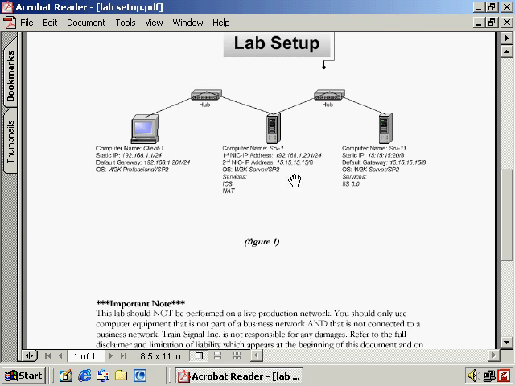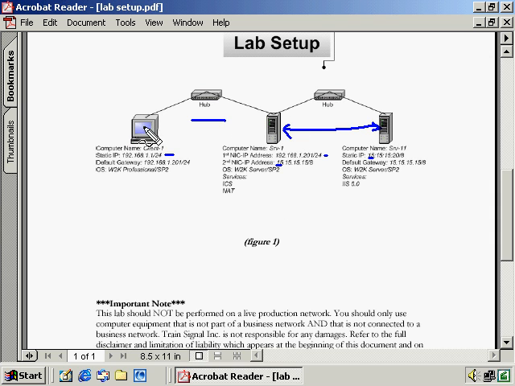Now in this diagram here, we have a couple hubs, and we have several different network IDs, 2 to be precise. We see that these 2 machines here are marked, and they have the network ID of 192.168.1 and 192.168.1 as well here. So these 2 machines on this side of the network form one network ID. Now in this side, SRV1, as this machine is marked, has an IP address of 15.15.15.15 with an 8-bit subnet mask, indicating that this machine is on network ID 15. This machine as well is also on network ID 15, so these 2 machines are able to communicate.